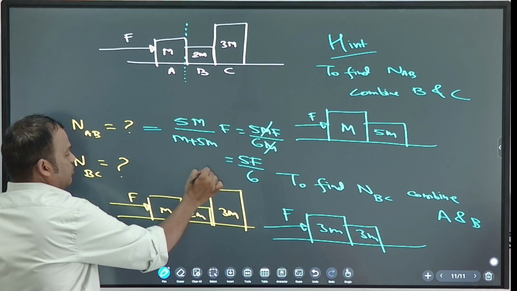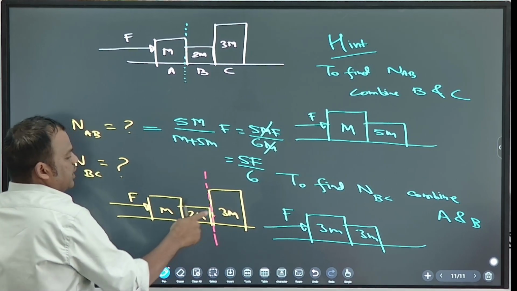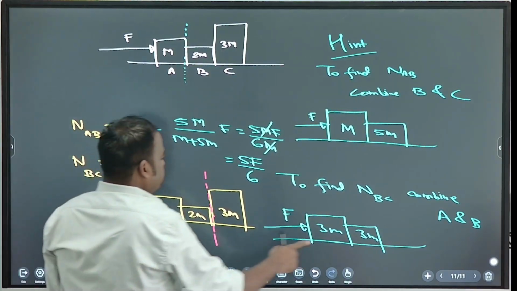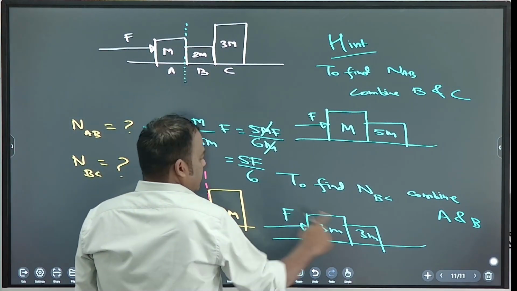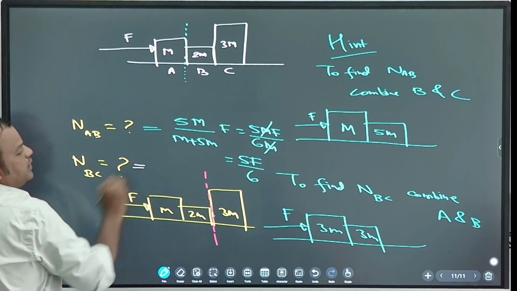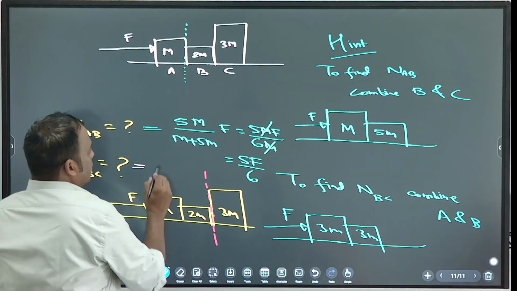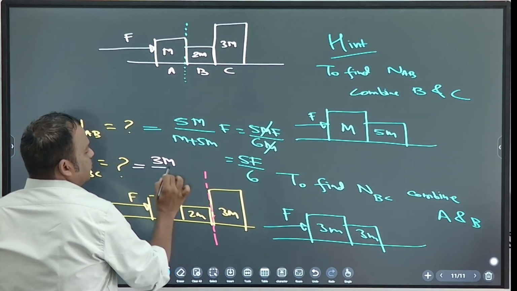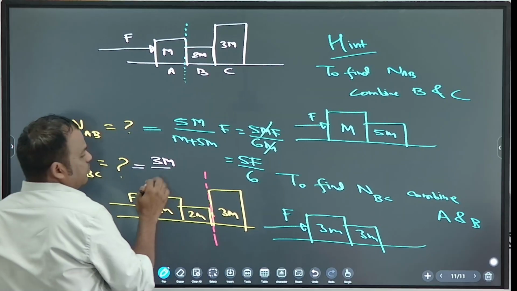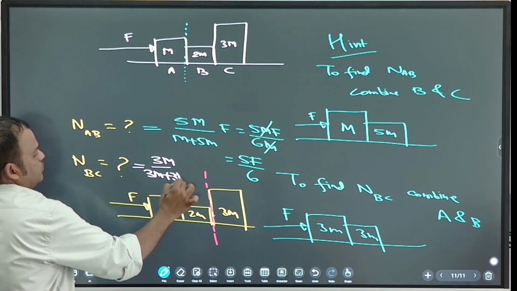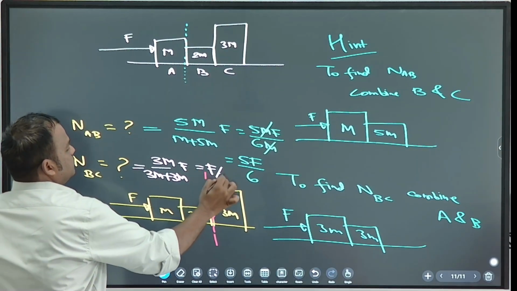Now find the normal force between 2M and 3M. So combine M and 2M, and 3M alone. What is the answer? Tell me. Correct. So 3M in the numerator, denominator 6M, F by 2.